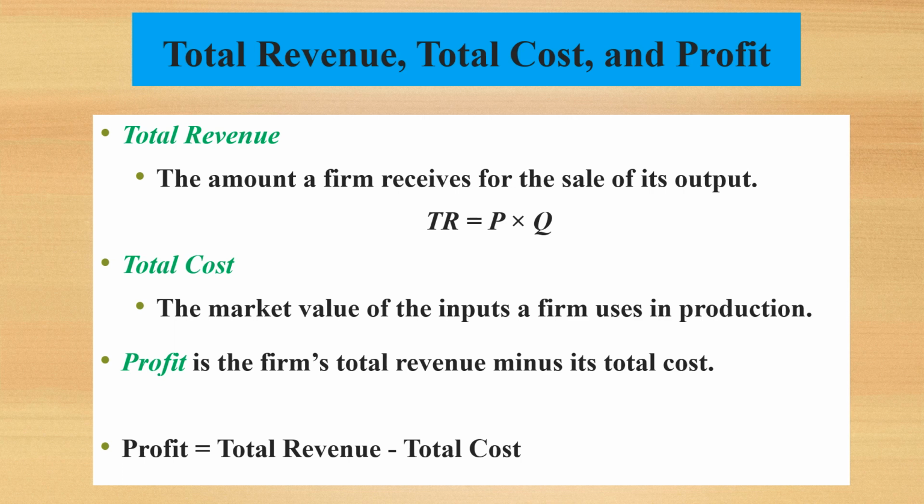Total cost is the market value of the inputs a firm uses in production. What is profit? Profit is the firm's total revenue minus its total cost. If we subtract total cost from total revenue, we get profit. If total revenue is greater than total cost, our profit will be positive. But if total revenue is less than total cost, profit will be negative. And if total revenue is equal to total cost, our profit will be zero.